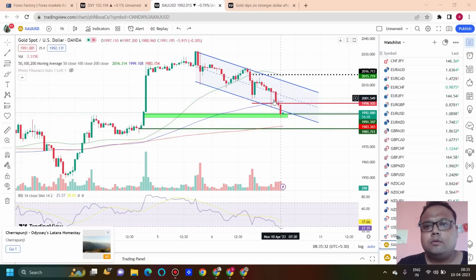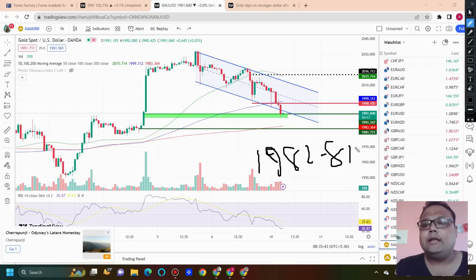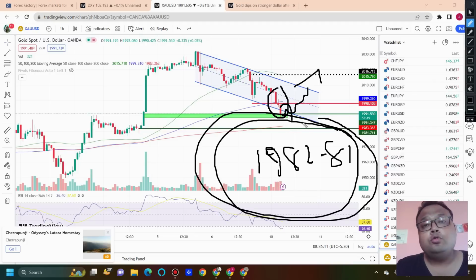And as the market is showing downside right now, if the fall continues, then the next support on gold will be around 1982 to 1981. This is the next support on the chart of gold. After reaching 1993, 1994, if gold shows further downside again, because the overall structure of the market is weak, we cannot expect that from this particular support the market will show a good recovery. After 1993, 1994, if the fall continues again, then you can look for the next support around 1982 to 1981.